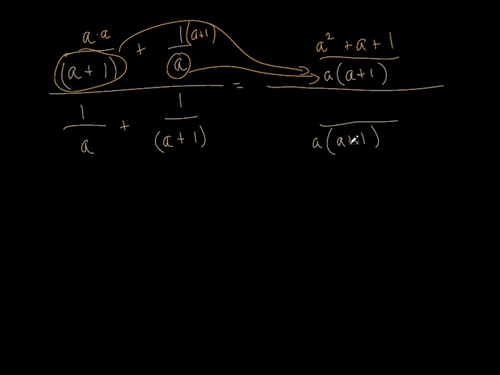Let's do the same thing to this denominator right here. So what did I multiply a by to get to this? A plus 1. It's kind of the same process. What did I multiply a plus 1 by to get to this? An a. So let's see what we get. We get an a plus 1, and we get a plus a. Now, can we simplify that numerator?